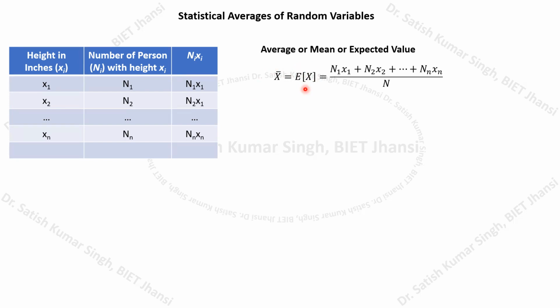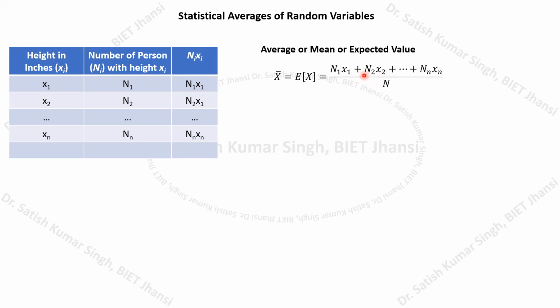We can calculate this by computing these numbers. We have to calculate how many students have height x1, so that will be n1 multiplied with x1. Similarly, we do this calculation up to xn. We multiply each height with the number of students having that height, and then we add all these numbers.